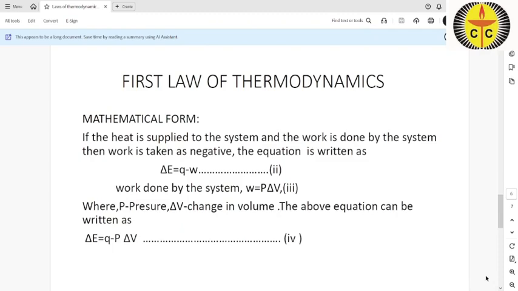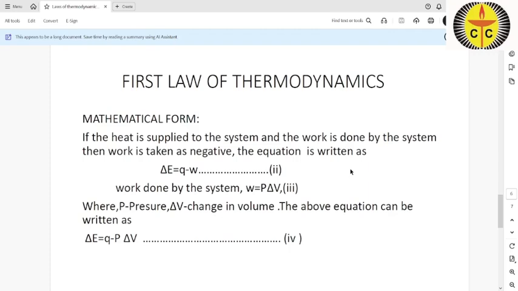So suppose work is done by the system, that means the work is negative. In that case, delta E is equal to Q minus W. The work done by the system is P into delta V.